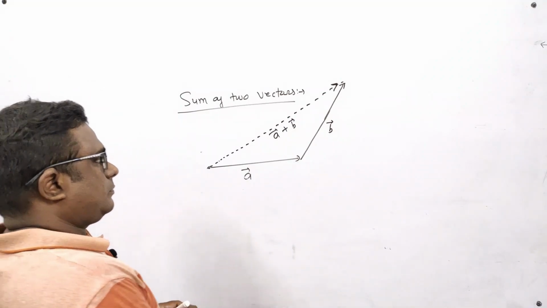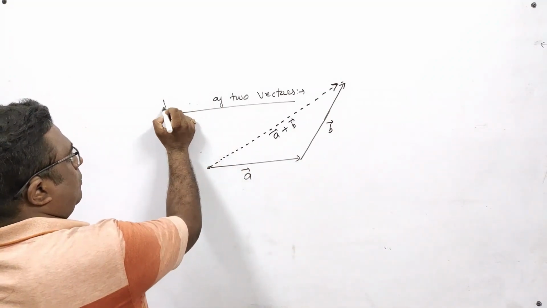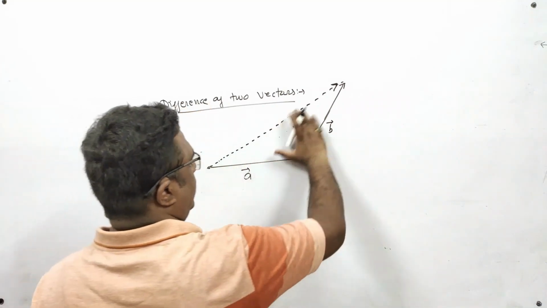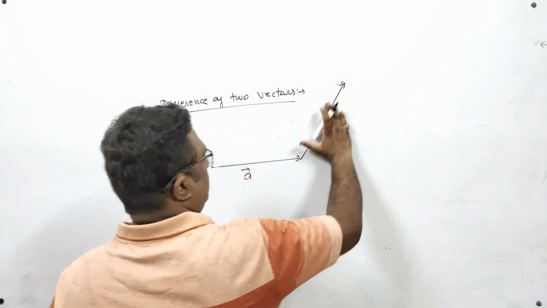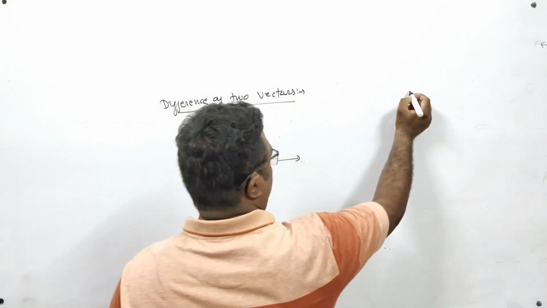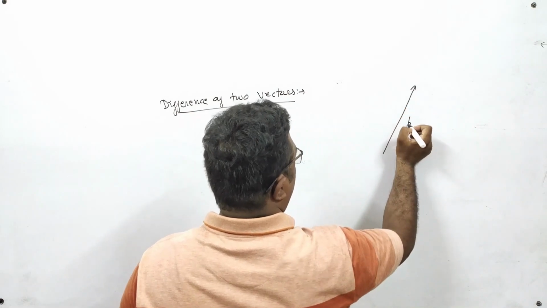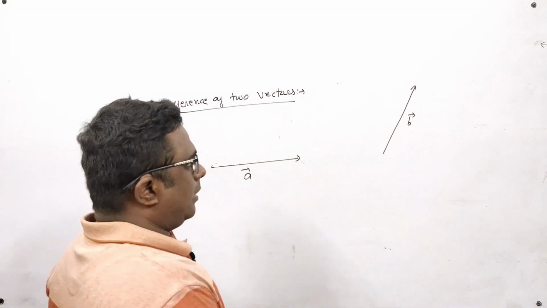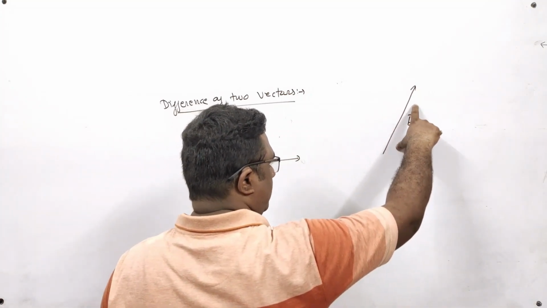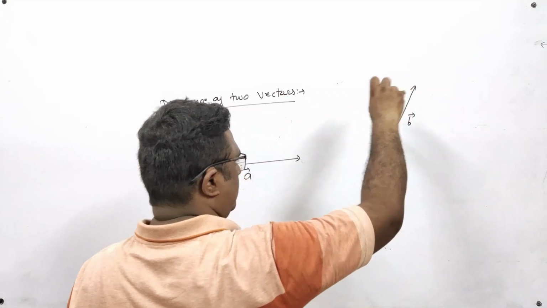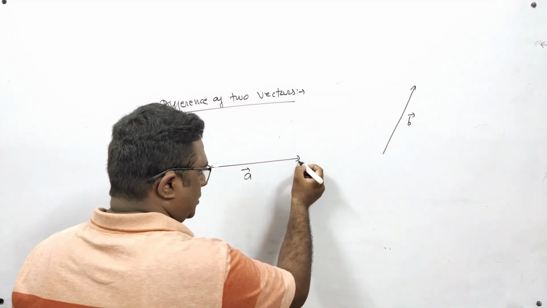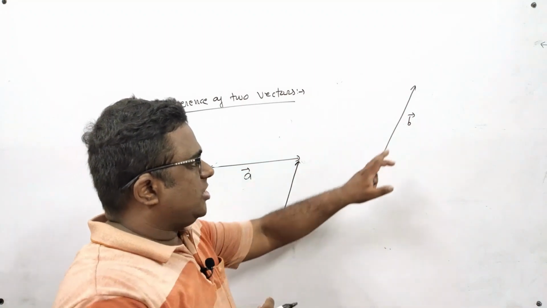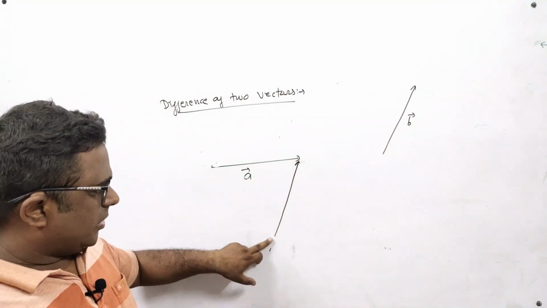In the same way, if I want to understand the meaning of the difference of two vectors, let us understand this. Suppose it was A vector and suppose it is B vector, and I want to find their difference. I will transfer this B vector from this place to this place like this, without changing its direction and without changing its magnitude.